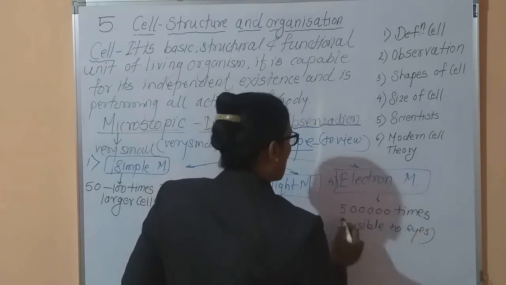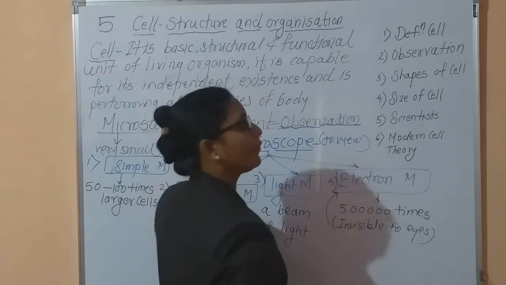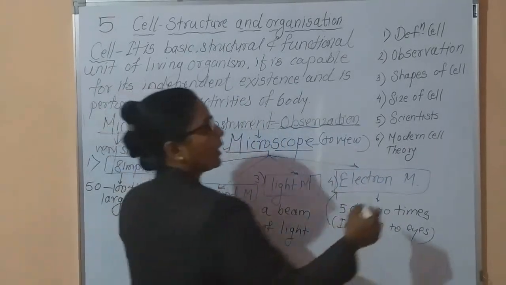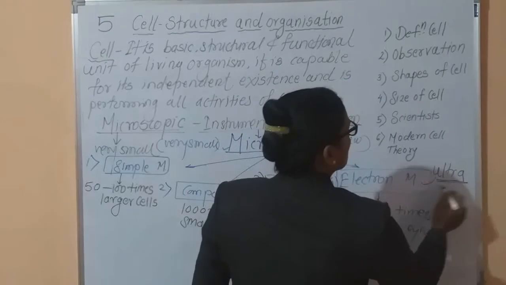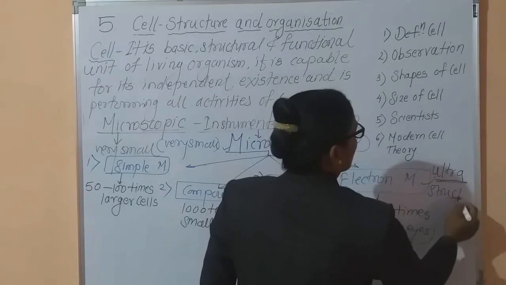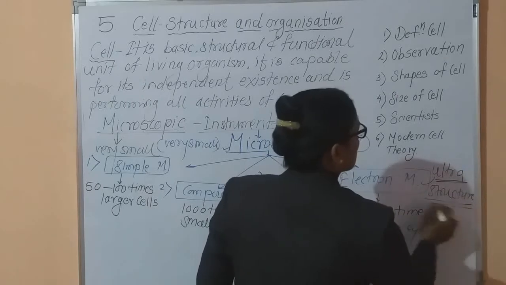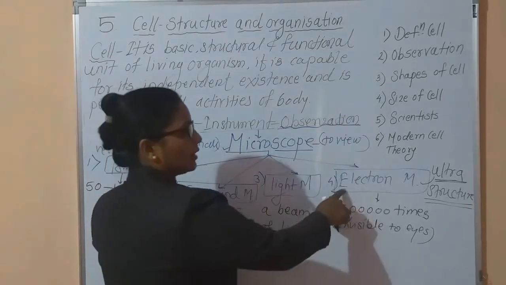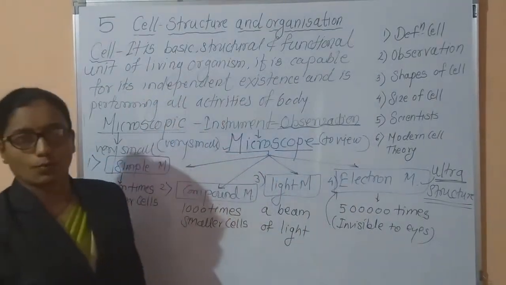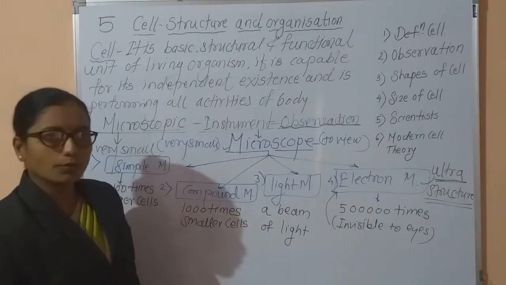Those cells are studied with the help of the electron microscope. This electron microscope gives us the ultrastructure of the cell, which is very clear. Each and every component of the cell can be observed under this electron microscope. Okay, I think you have to be clear on that.